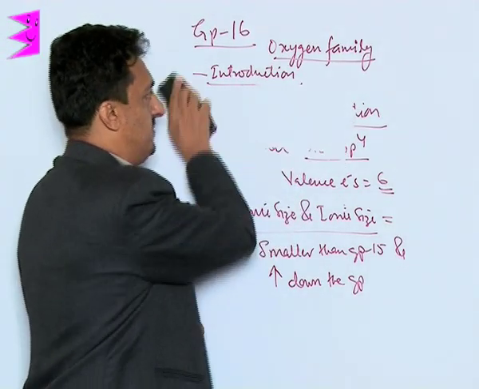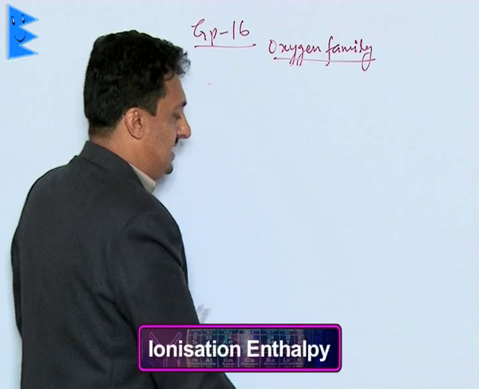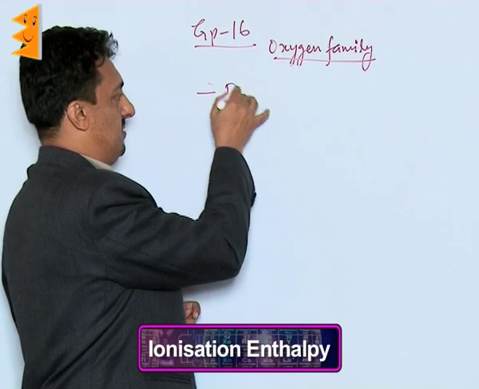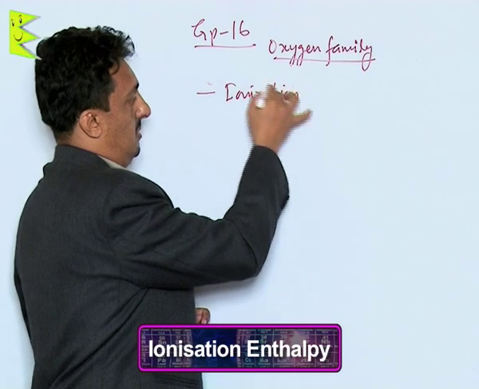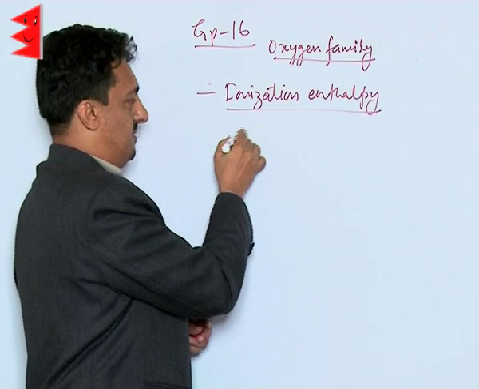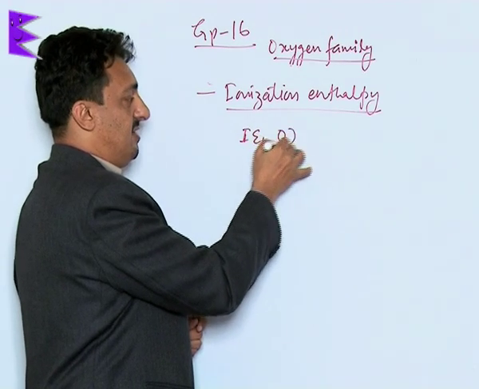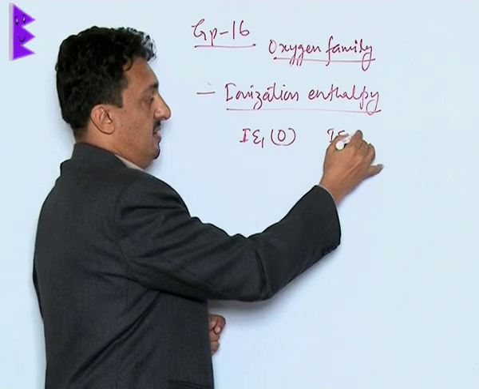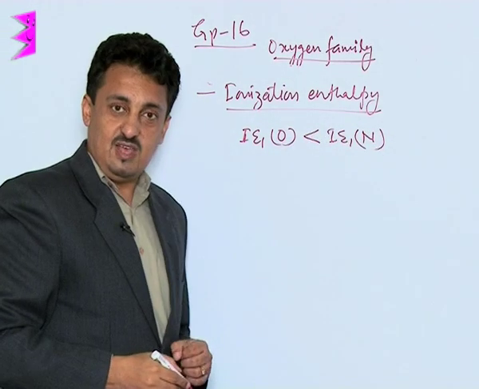Then let us move to the next property, the ionization energy or enthalpy. If we compare the first ionization enthalpy of oxygen with that of nitrogen, we find nitrogen has a higher value.